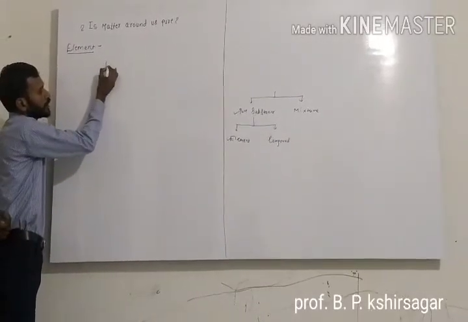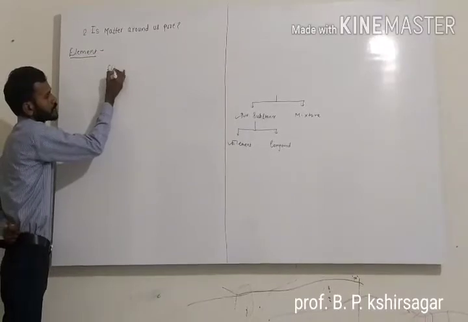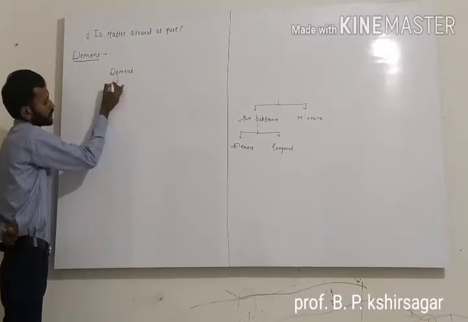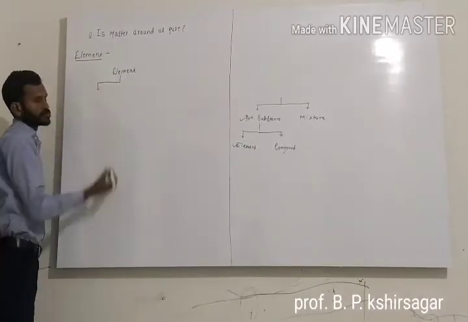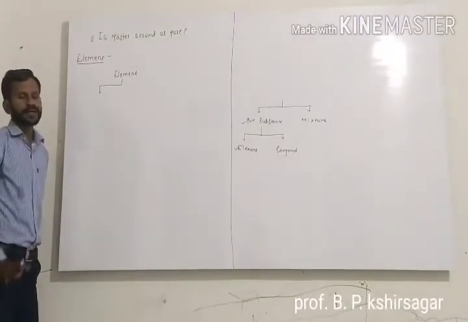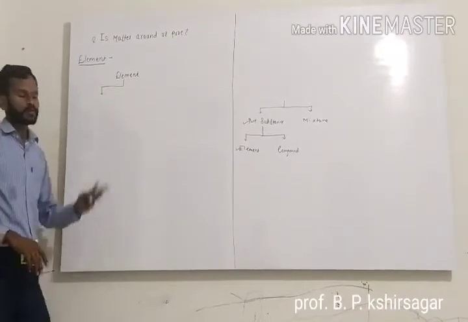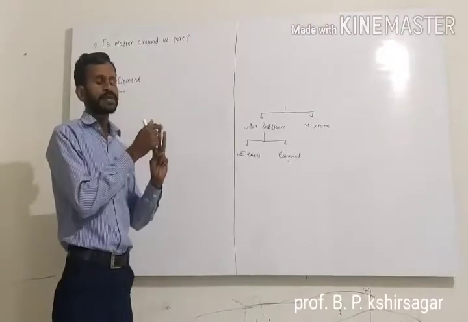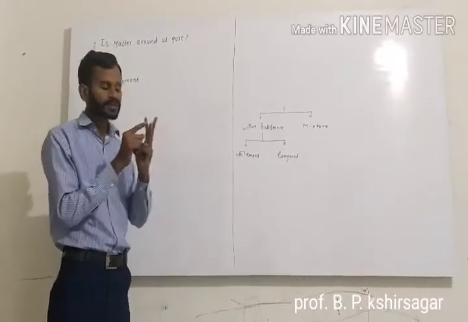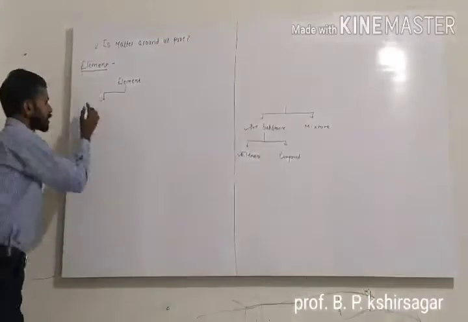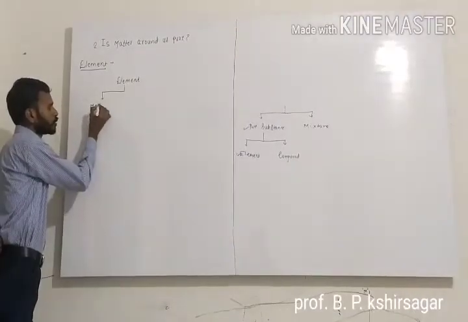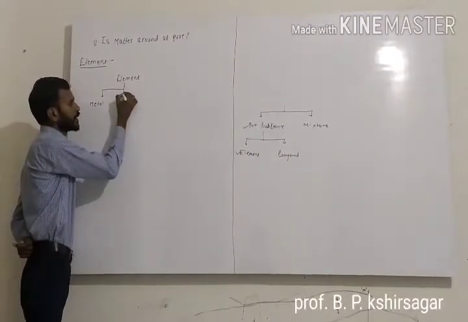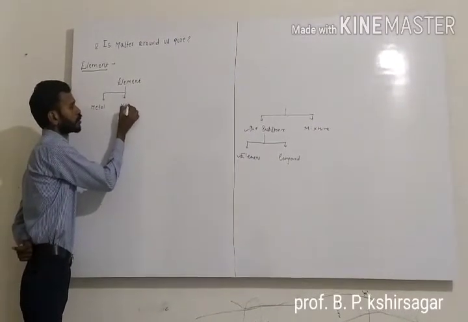Now, in today's class, we will study the classification of elements. We know that elements are classified into basically three types. One is called the metal, the second one is the non-metal, and the third one is the metalloid.